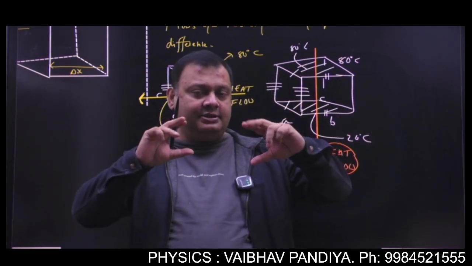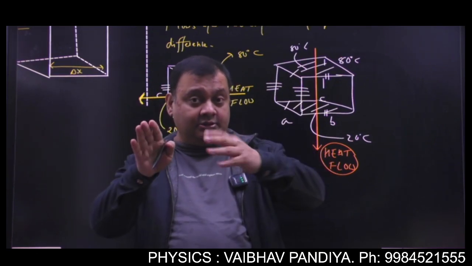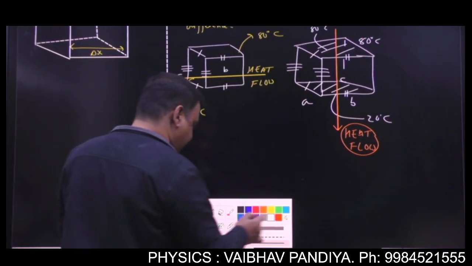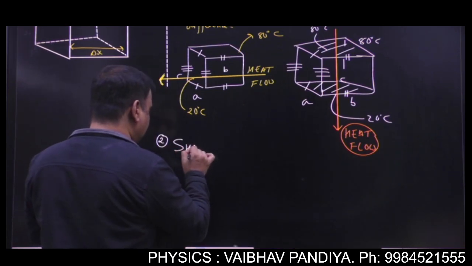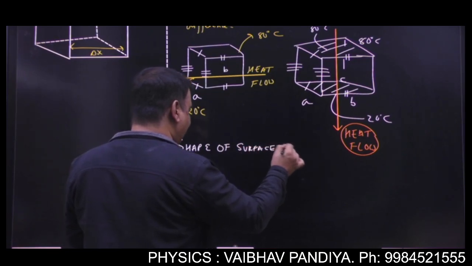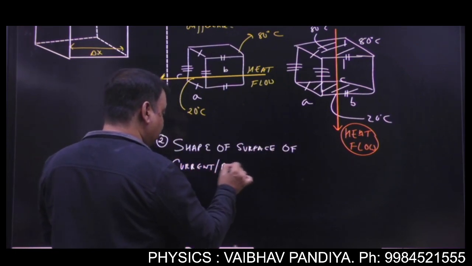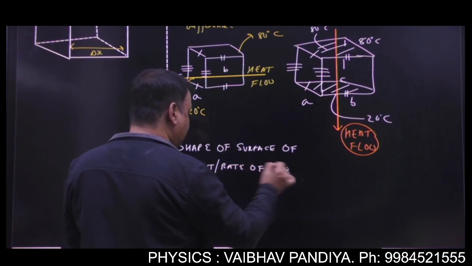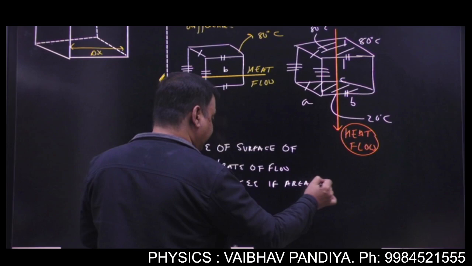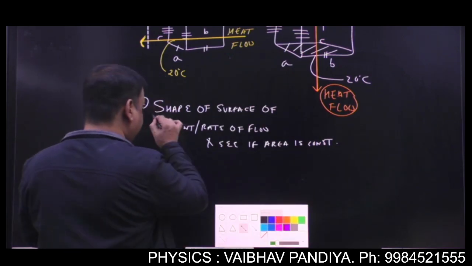Now you have to see what the shape of the surface it is crossing is, and whether the area of cross section of such surfaces is constant or variable. So decide the shape of the surface of the current or rate of flow, and see if the area is constant. This is your second step. You have to visualize this. You have to analyze this.